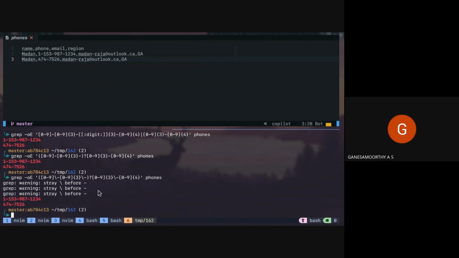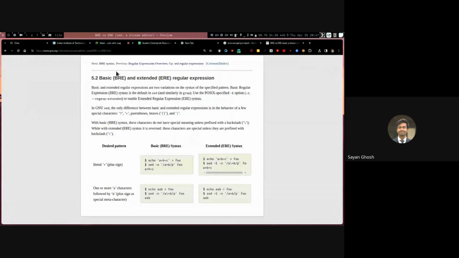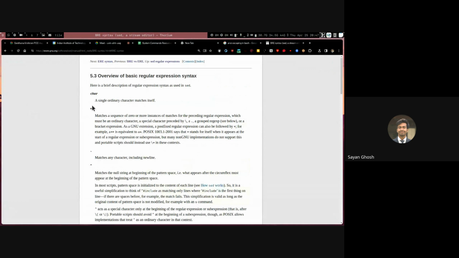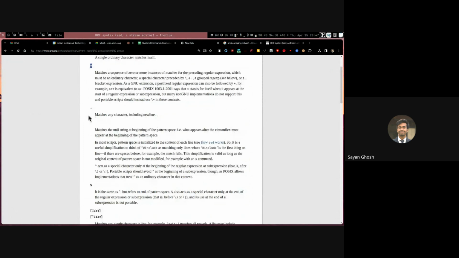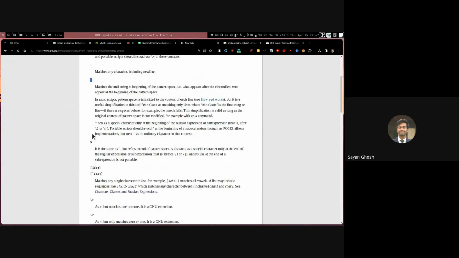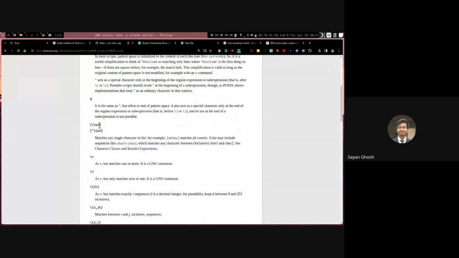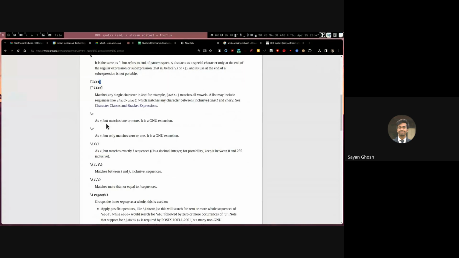Sir, what is the list of special characters? The special characters that are part of BRE, you can get from the BRE syntax. We have star, which means any number of times whatever was the previous one. Dot, which means any character. Cap, which means the start of line. Dollar, which means the end of line. And then the square brackets, which are used for listing. And anything else, you have to escape. So plus, question mark, these things you have to escape in BRE, but not in ERE.